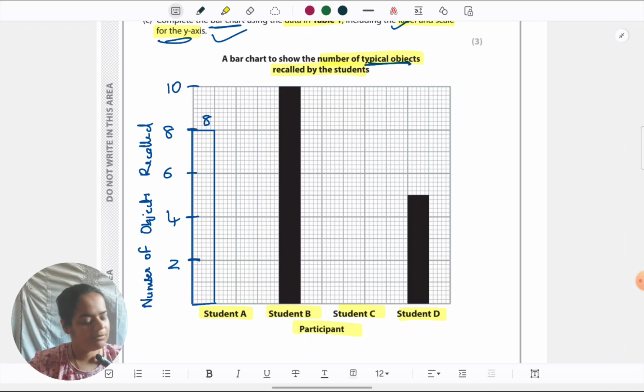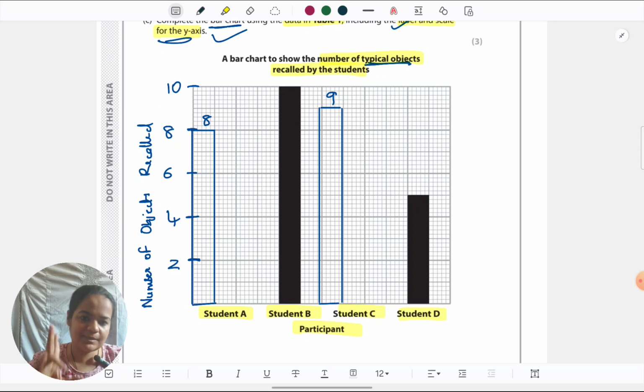I'll just show you how the examiner is going to check this answer so that you're clear where you're getting marks. This is for 3 marks like we saw. 1 mark is for drawing both bars correctly. If one is also wrong, you lose that 1 mark. So the height should be correct. Even if your bar is a little broader, you're not maintaining exact alignment, that's okay. Just make sure that the height is correct. The height of the bar is what they're looking for.